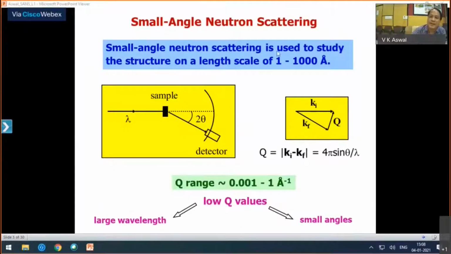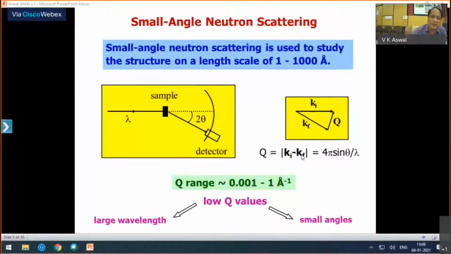So small angle scattering is looking at larger length scale, 10 to 1000 angstrom. It has to be 1 to 100 nanometer. And then this is the Q range actually to cover this kind of length scale.